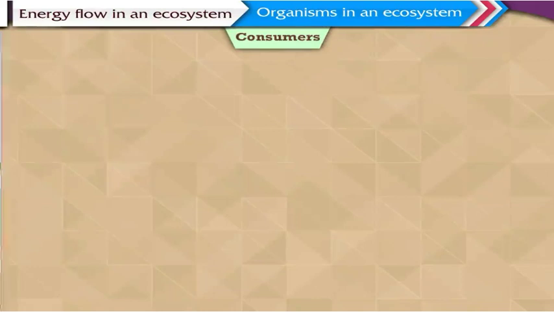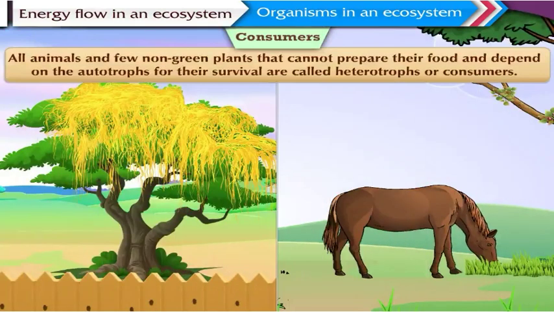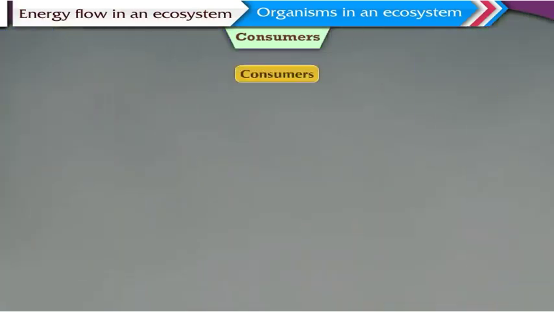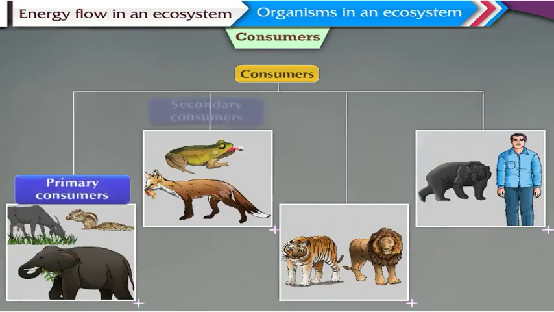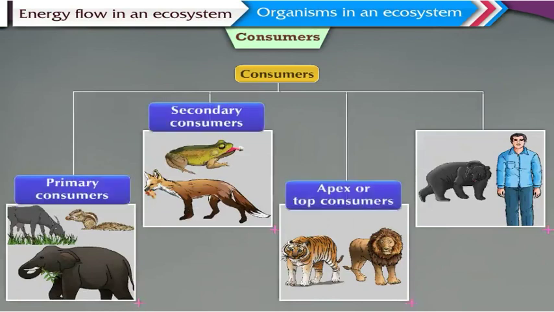Consumers. All animals and a few non-green plants that cannot prepare their food and depend on the autotrophs for their survival are called heterotrophs or consumers. These organisms are further classified into primary consumers, secondary consumers, apex or top consumers, and mixed consumers. Come, let us quickly go through each of the types one by one.